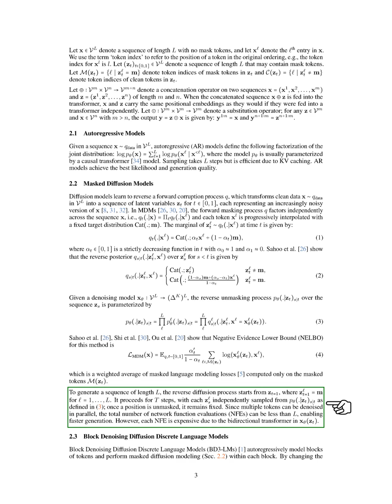Once a position is unmasked, it remains unchanged. Since we can denoise multiple tokens simultaneously, the total number of evaluations needed can be less than the sequence length, allowing for quicker generation. However, each evaluation is computationally intensive due to the complexity of the bidirectional transformer used in the denoising model.